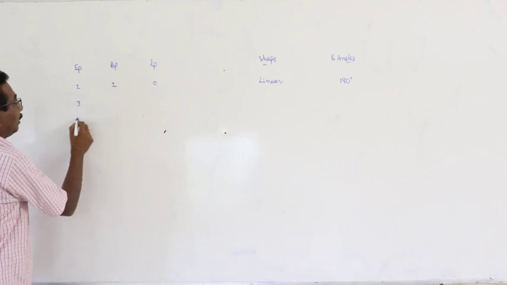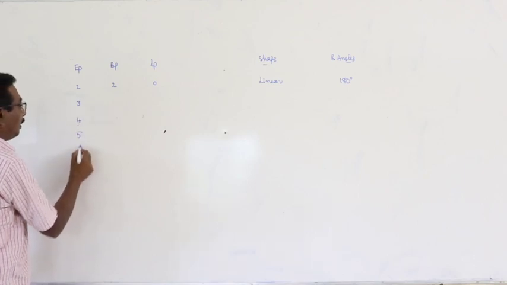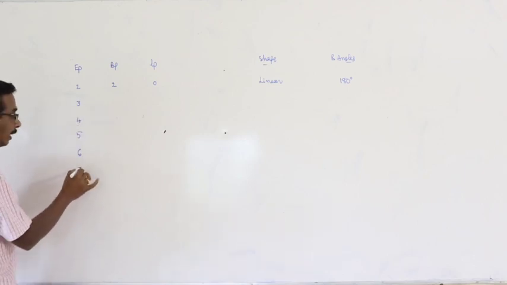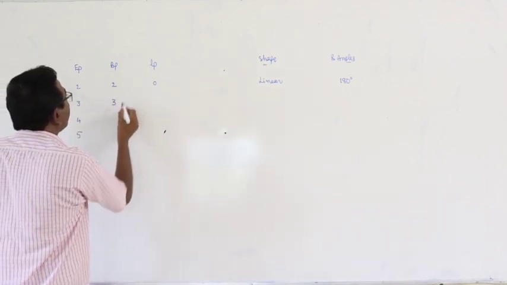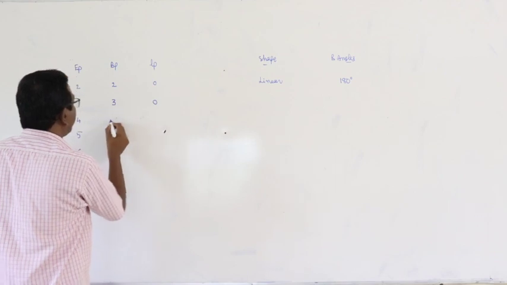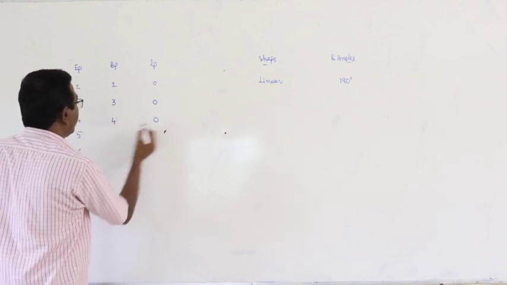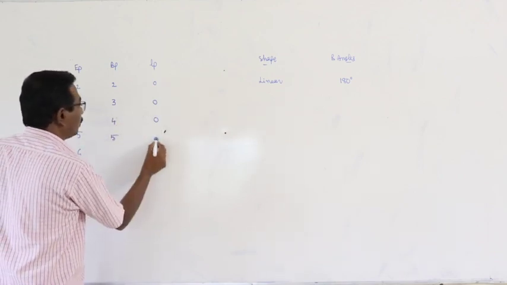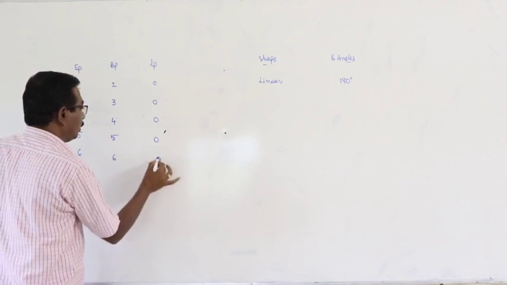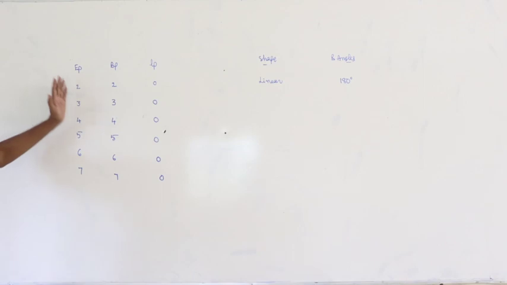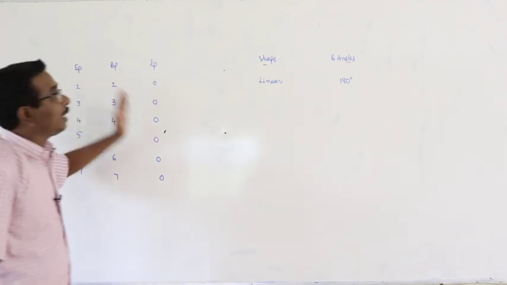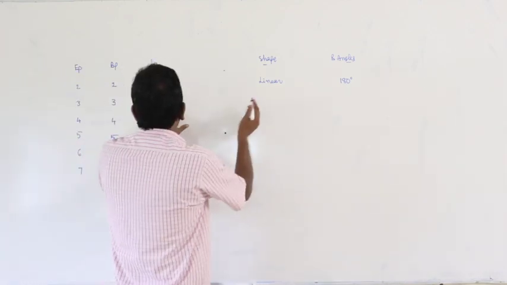Here 3, 4, 5, 6, 7: all the electron pairs are bond pairs, lone pairs 0. If all the electron pairs are bond pairs, then the shape of the molecule is easily predicted.